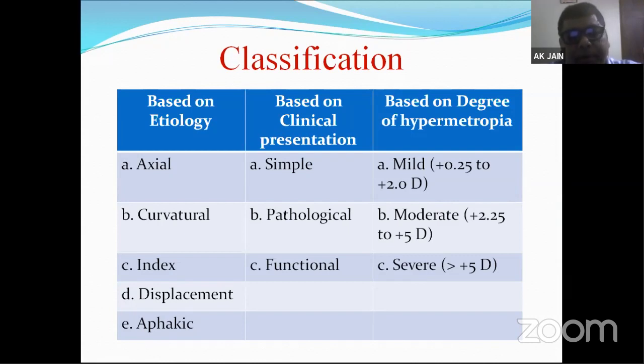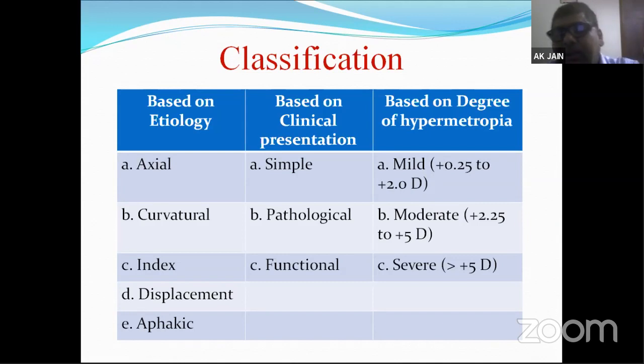They are axial hypermetropia, curvatural hypermetropia, index hypermetropia, displacement hypermetropia, and aphakic hypermetropia. Similarly, on the basis of clinical presentation, it could be simple hypermetropia, pathological hypermetropia, or functional hypermetropia. Based on the degree of hypermetropia, it could be mild, moderate, or severe.